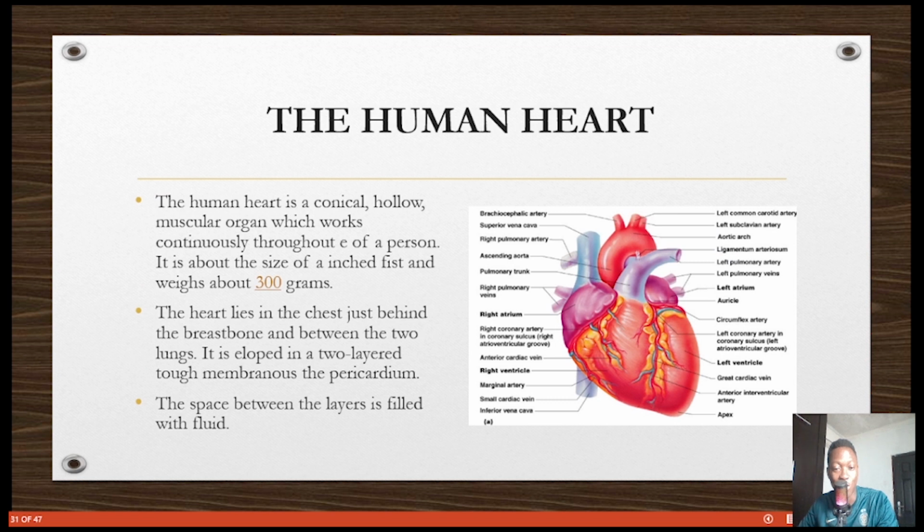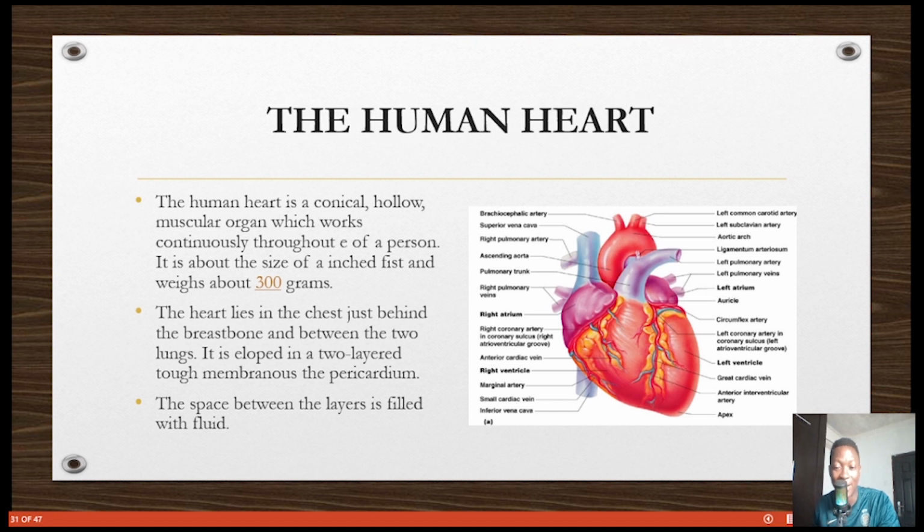The human heart is just about the size of a fist. Like if I do like this, I'm doing my fist. I hope you can see, right? And it weighs about 300 grams. It is muscular. It's always pumping. It lies in the chest, just behind the breastbone.